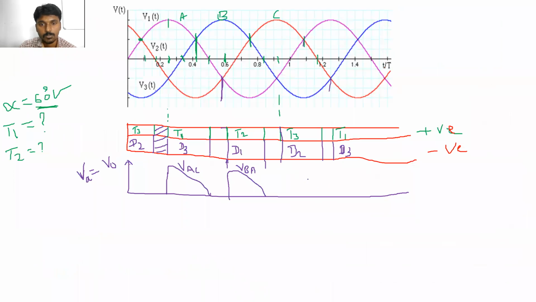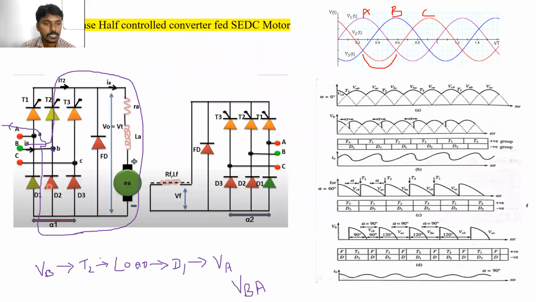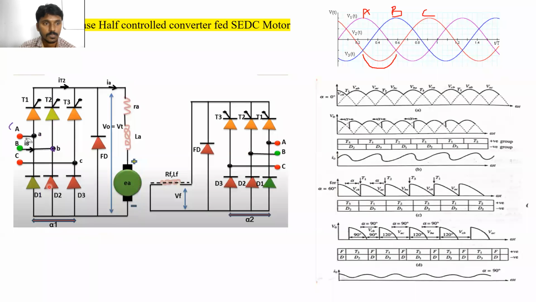Next, from this point to this point, which devices are turned on? D2, T3. T3 and D2. Clear? So now I can check the path. T3 और कौन सा है? D2. T3 and D2. So how is the current flowing? T3 कौन सा phase connected है? C phase. Means the current will enter through the C phase, through the T3, through the motor.